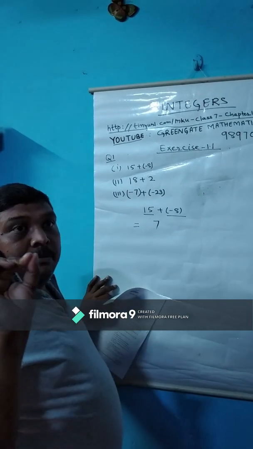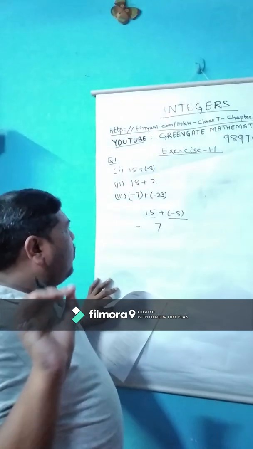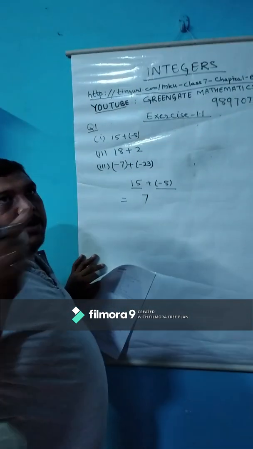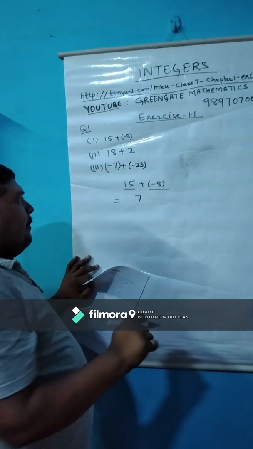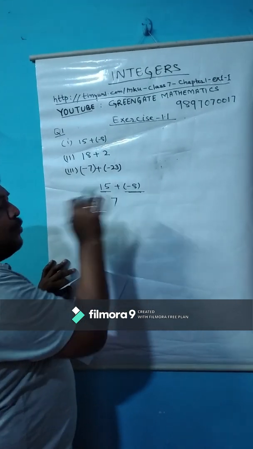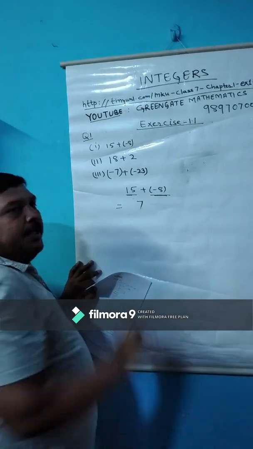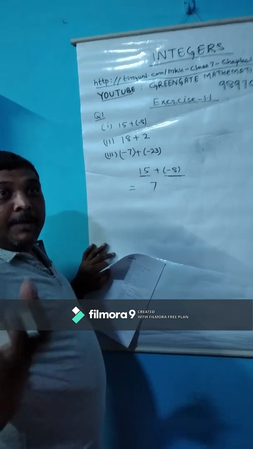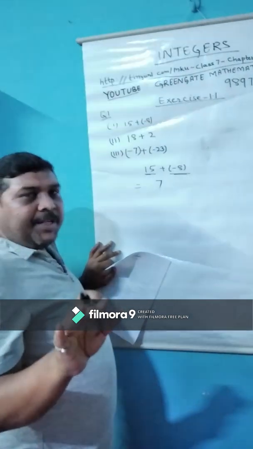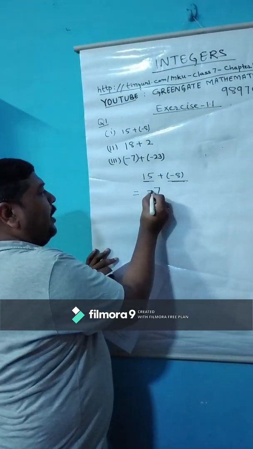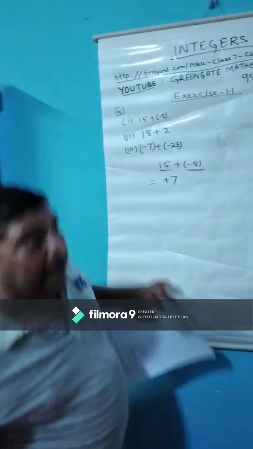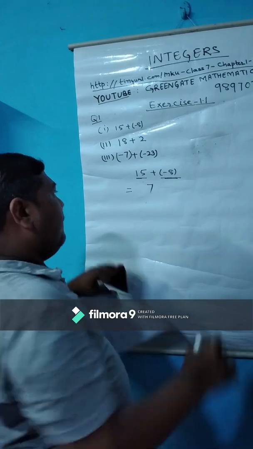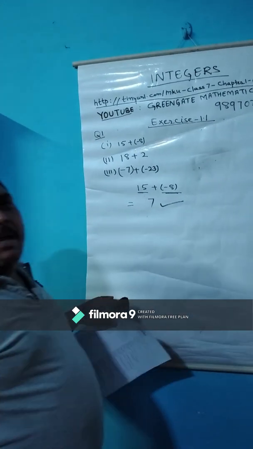Now the bigger question is which sign we will put here. It is the most important part of solving integers. This one is 15, this one is 8. Which one is greater? Definitely 15 is greater. What is its sign? Here no sign is given, and no sign means positive. So the result will be positive, or if you do not put any sign, that is also positive. So the result is 7.